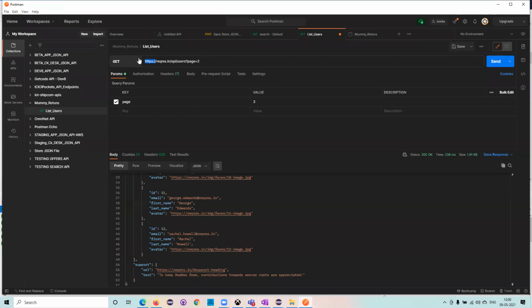Now, this is the protocol. Which protocol am I trying to use? This is the HTTPS protocol. What is the method I'm trying to use? GET is the method I'm using. GET means I'm trying to get some data from the server and present it to the client. So this is called representation. I hit the server, get the data, present it to the client. Then the GET method, the HTTPS protocol, and then this is called the service.